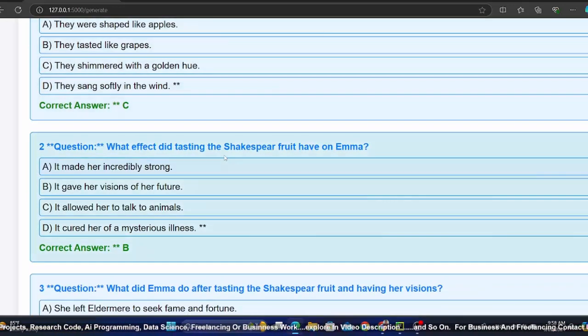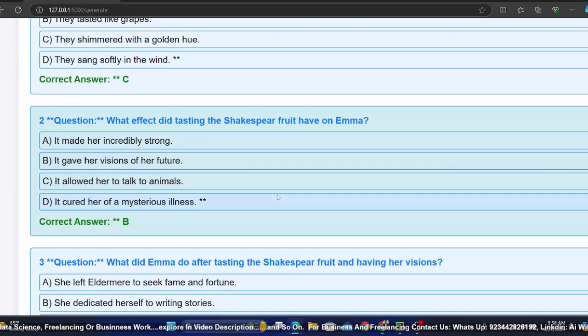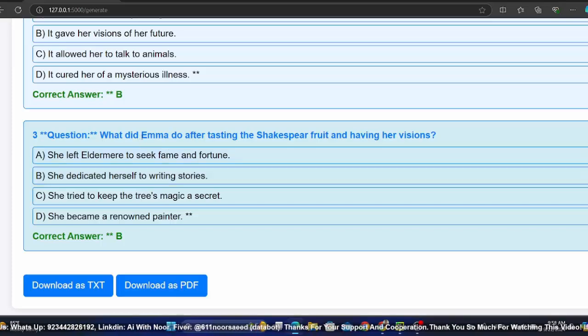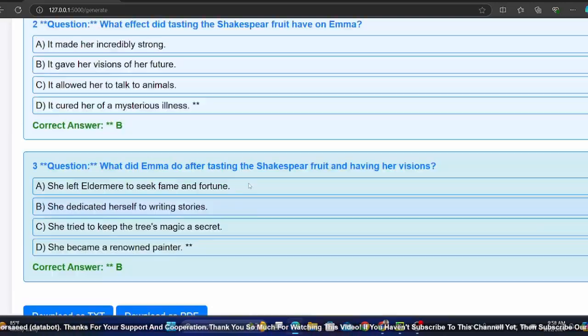What effect did tasting the Shakespeare fruit have on Emma? Emma, I think, was a girl, if I'm not wrong. B. It gave her visions of her future. That tree was amazing. The girl Emma got a vision. When you read it you will understand. What did Emma do after tasting the Shakespeare fruit and having her visions? So yeah, you can see the system is working.